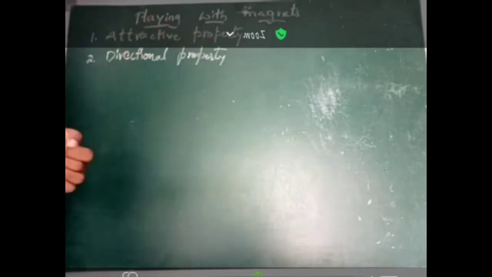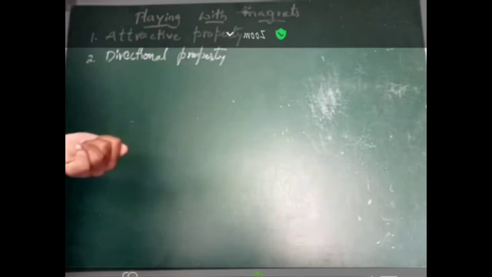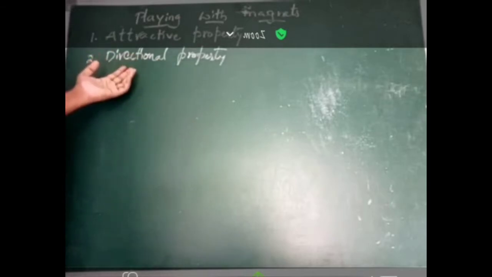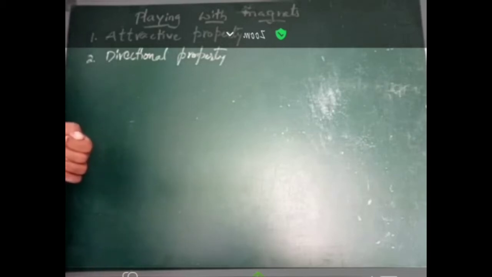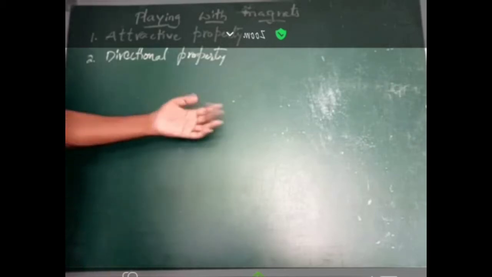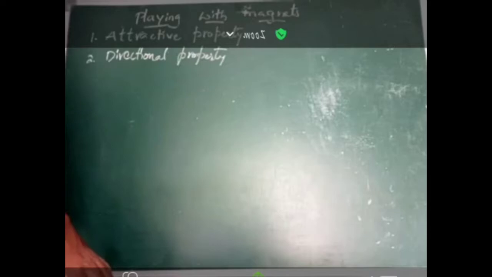So as we discussed previously, the first property of a magnet is the attractive property, because a magnet attracts other magnetic materials and also other magnets. A magnet also has a directional property. That means a magnet always shows the north and south directions. With the help of a magnetic compass you can find out the north and south directions. Okay, directional property.